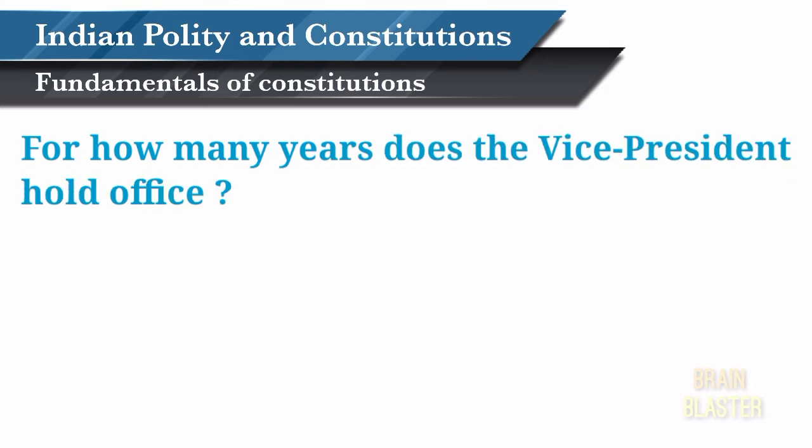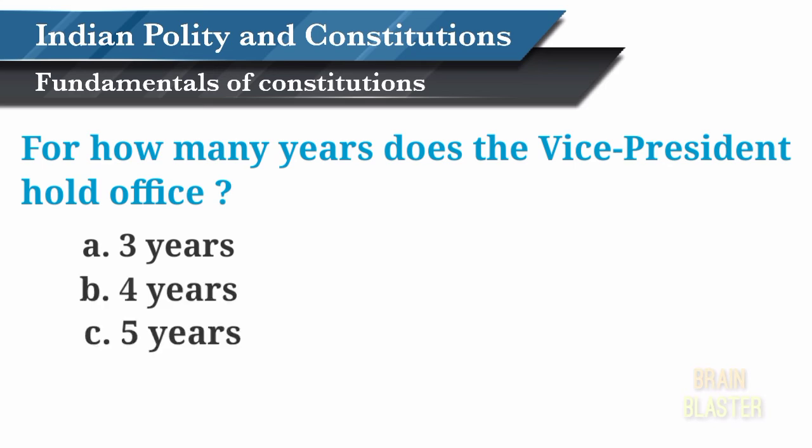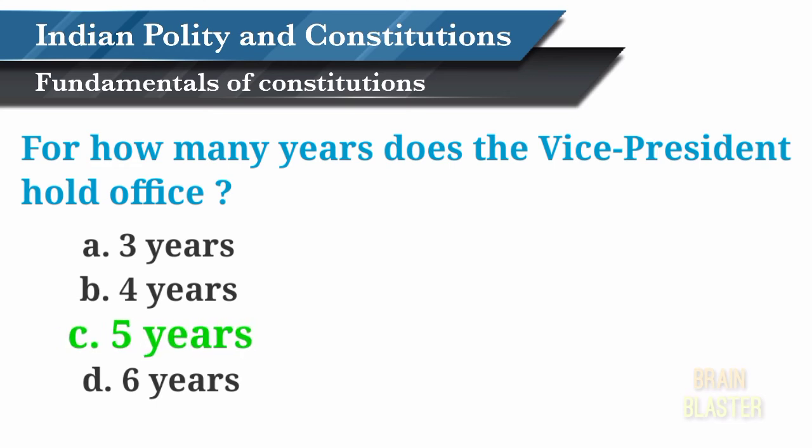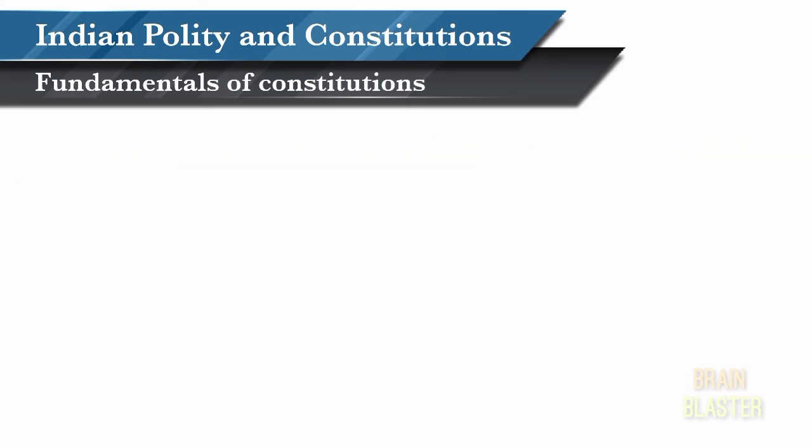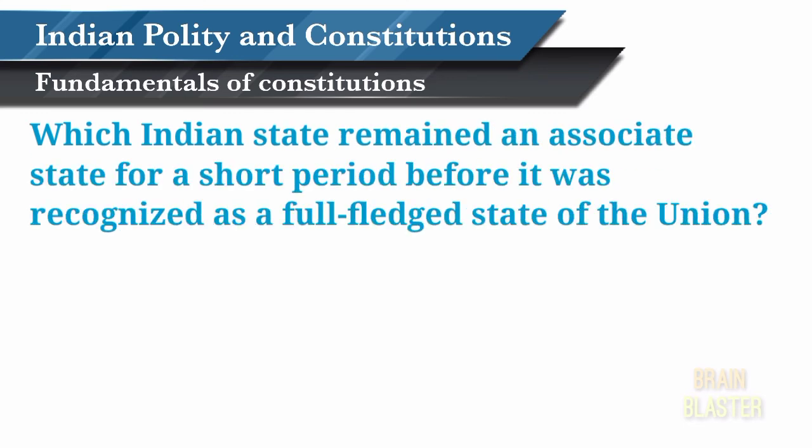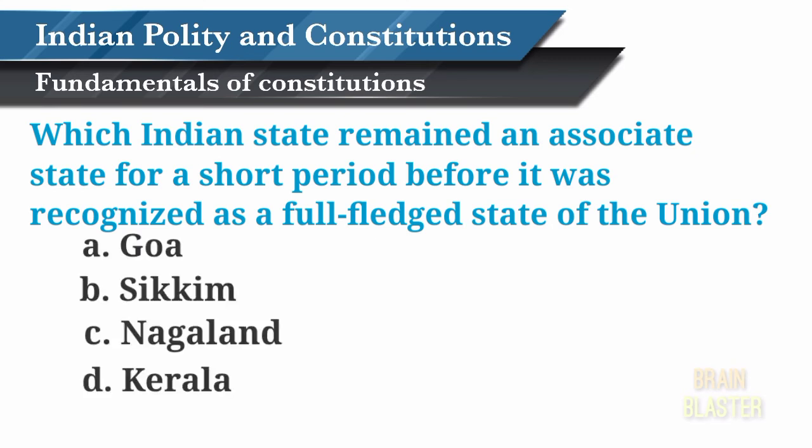For how many years does the Vice President hold office? 3 years, 4 years, 5 years, or 6 years? The correct answer is 5 years. Which Indian state remained an associate state for a short period before it was recognized as a full-fledged state of the Union? Goa, Sikkim, Nagaland, or Kerala? The answer is Sikkim.